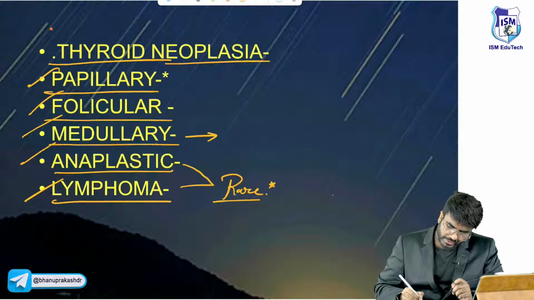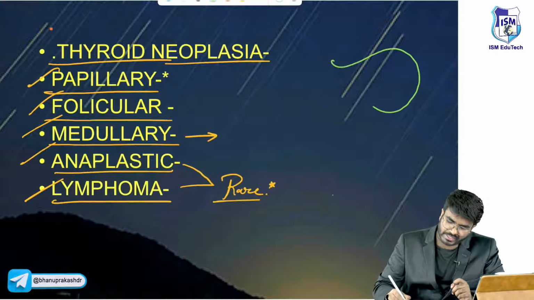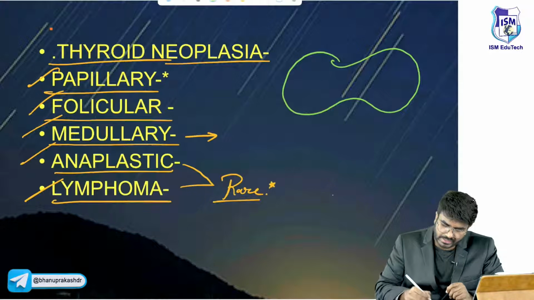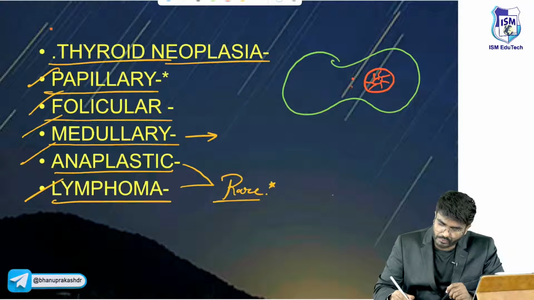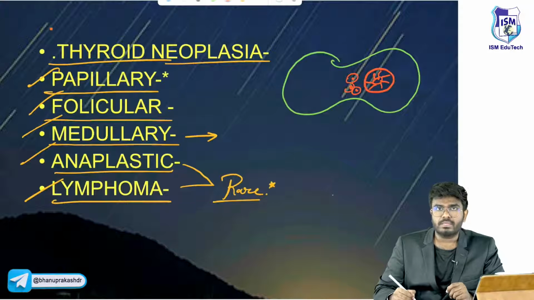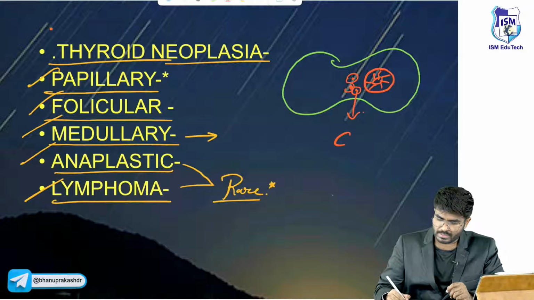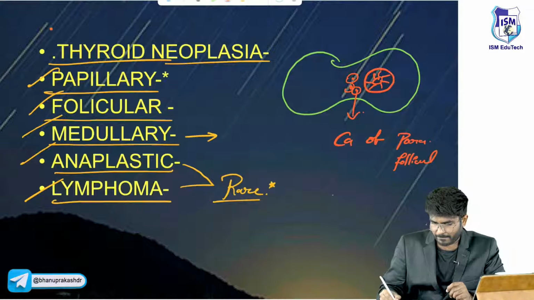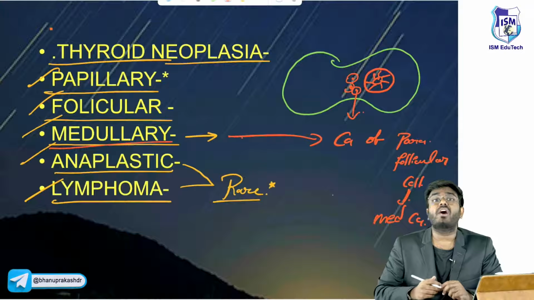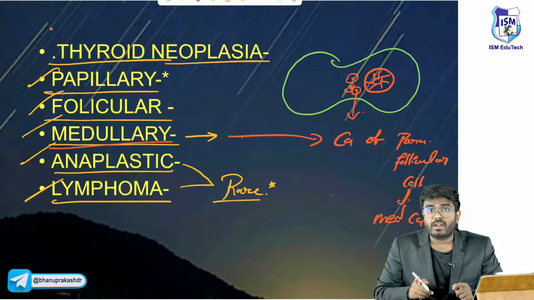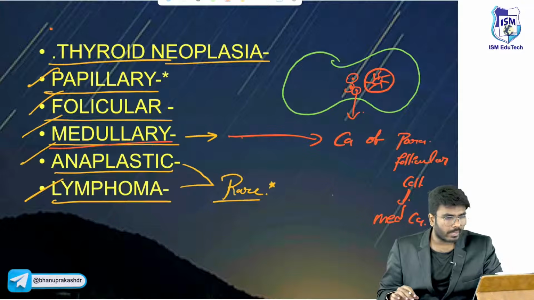Now, one important point about medullary carcinoma I am telling you here itself. In the thyroid gland, what kind of cells are there? Follicular cells will be there, and there are parafollicular cells also. If you are having a cancer of the parafollicular cells, it is called medullary carcinoma. So medullary carcinoma is a cancer of parafollicular cells.